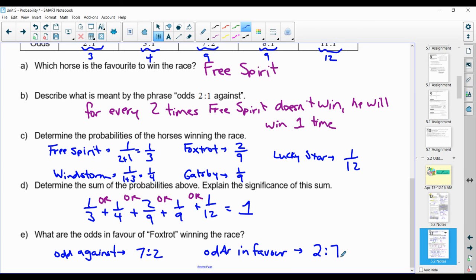All right, so that's the lesson on odds. It's again important that you remember odds is part to part and probability is part to whole. And if you keep that in mind, you should have a good understanding between the two.